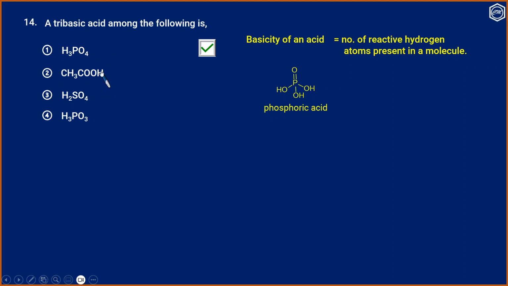In acetic acid, only this hydrogen is replaceable, so it is a monobasic acid. Sulfuric acid is a dibasic acid. And in H3PO3, that is phosphonic acid, only 2 hydrogen atoms can be replaced. Only 2 hydroxyl groups are there. So even though 3 hydrogen atoms are there, it is a dibasic acid.